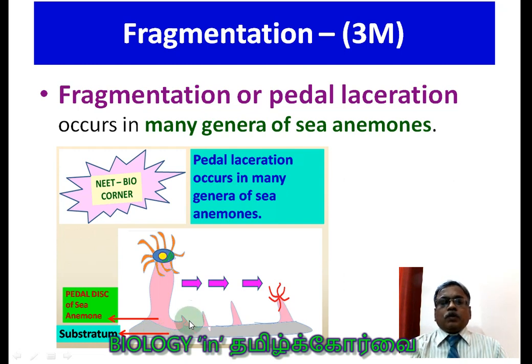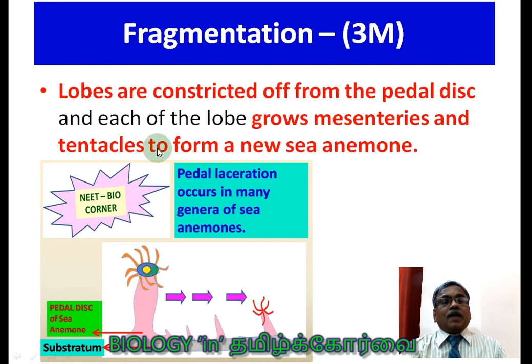Are you clear? So it produces a small bud-like structure. You see, this is called pedal laceration, and the constriction occurs. Okay, a small bud-like structure is detached from the parent body, and that grows and develops tentacles and produces a new individual. So this is called pedal laceration. Lobes are constricted. These lobes are constricted again. So in the third place, the word constricted is given.